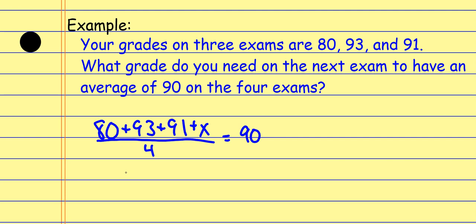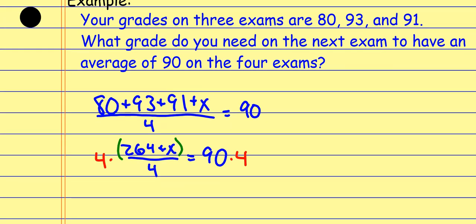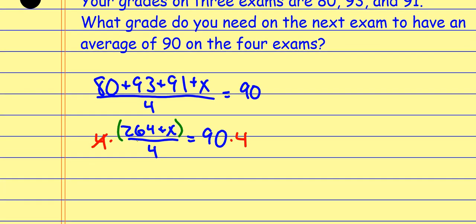And so now from here, it's just a matter of simplifying this thing. So it looks like I get 264 plus x over 4 equals the 90. Now this is just a linear equation that I'm going to solve. I'm not real happy with that division sign, but remember it's implied that there's parentheses around this, so I have to undo the division first, so I multiply each side by 4. You could also put that 90 over 1 and cross multiply, but here the 4's cancel, so I'm left with the 264 plus x, and that equals 360.